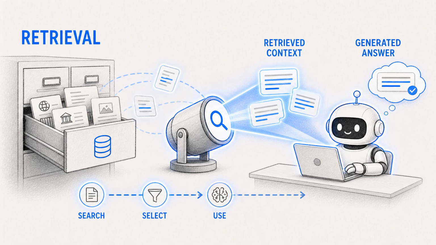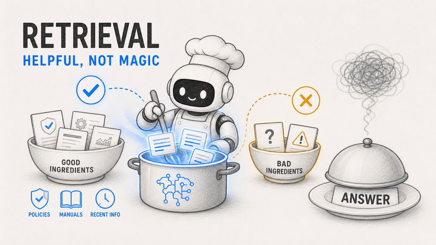In Retrieval Augmented Generation, a system searches documents, websites, or a company knowledge base for relevant information. Then it places useful excerpts into the model's context. The model can use that retrieved material when writing the answer. Retrieval can make answers more grounded, especially for company policies, technical manuals, or recent information, but it is not magic. If the search finds the wrong document, misses the right one, or gives confusing snippets, the model can still answer poorly. Better ingredients usually help, but cooking still matters.